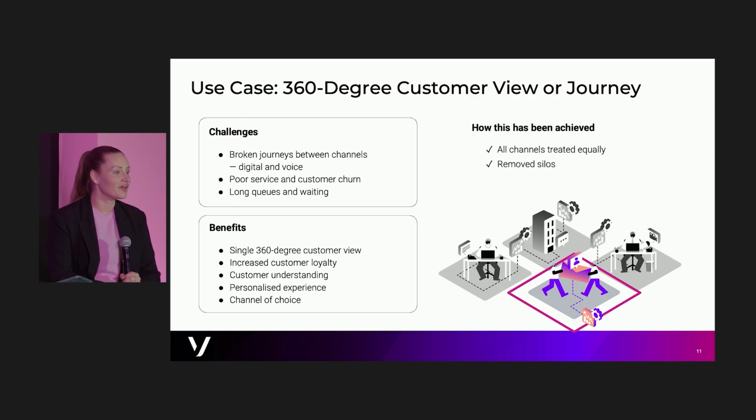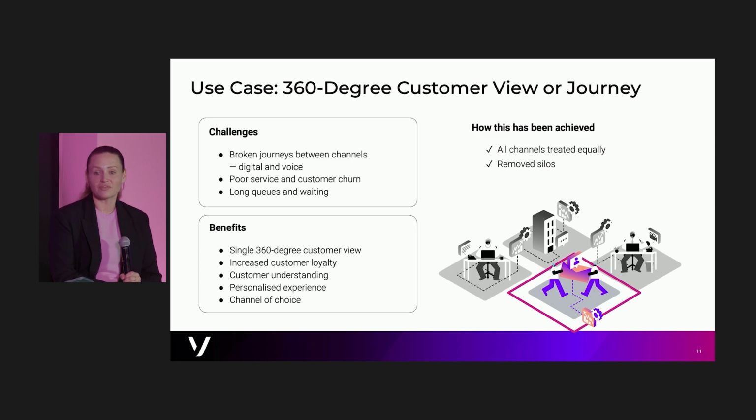So when we have all of that information consolidated into a single system, think about how we can enable our agents. We have a better understanding of why that customer is calling in, even before we pick up that call. We can personalize the experience. We already know what they're going to be asking about. We already know what we've talked about before. We have their feedback already. And we know how they like to be reached, right? So maybe this customer prefers voice over chat. We can reach back out to them on the channel of their choice.